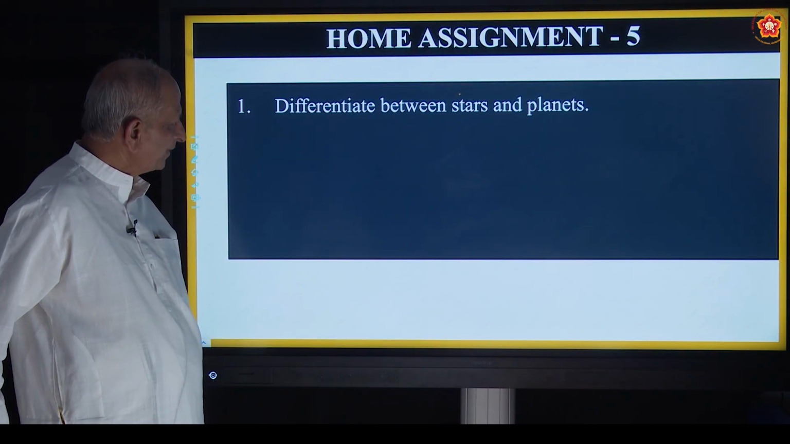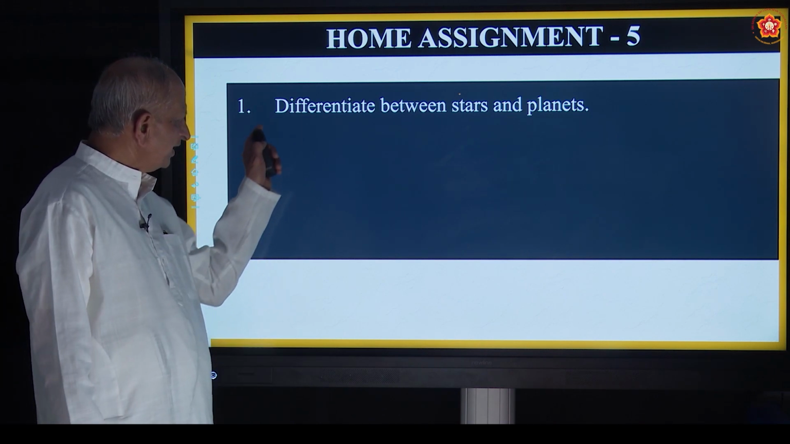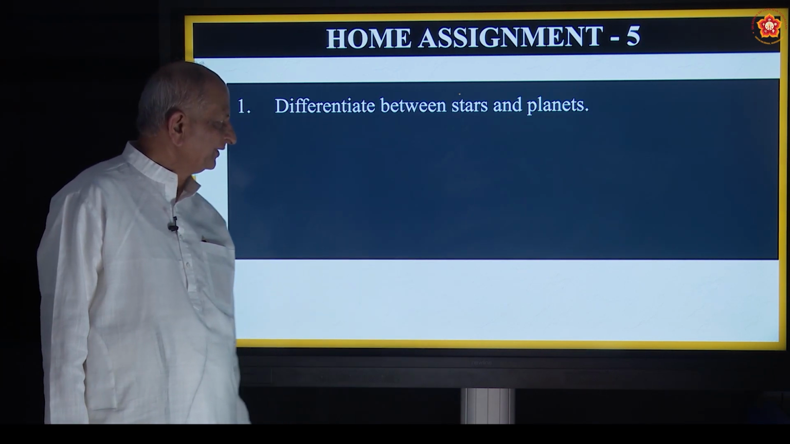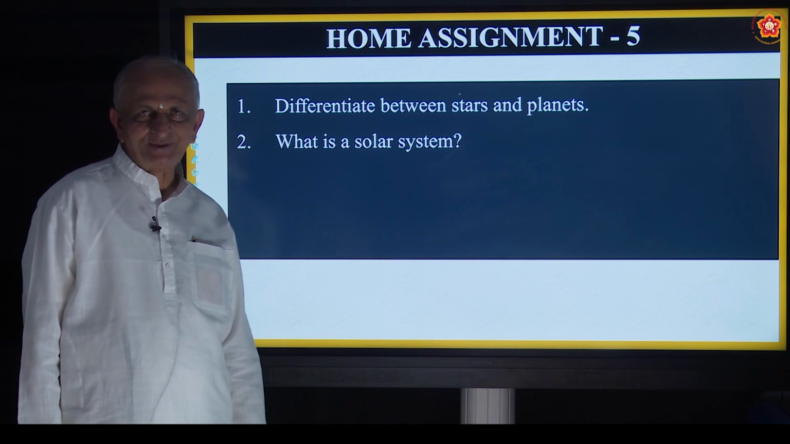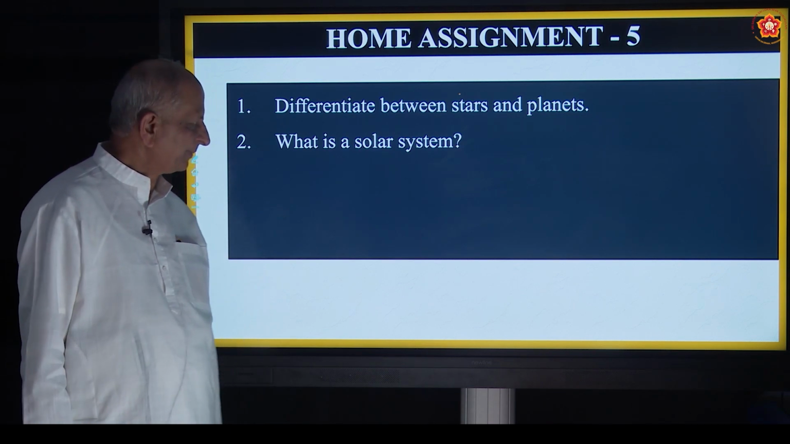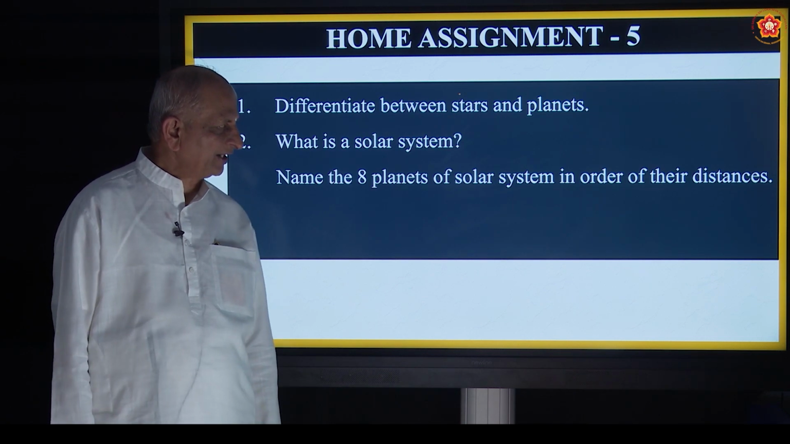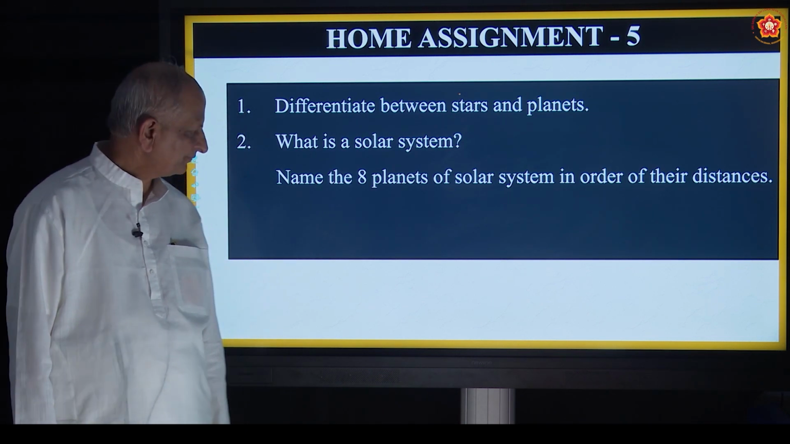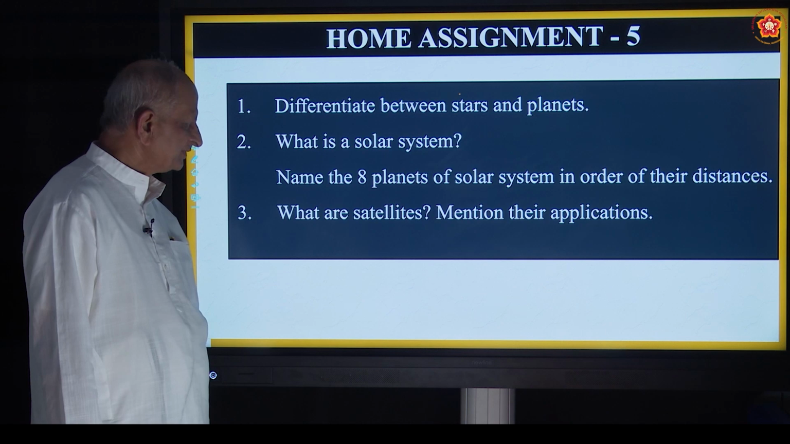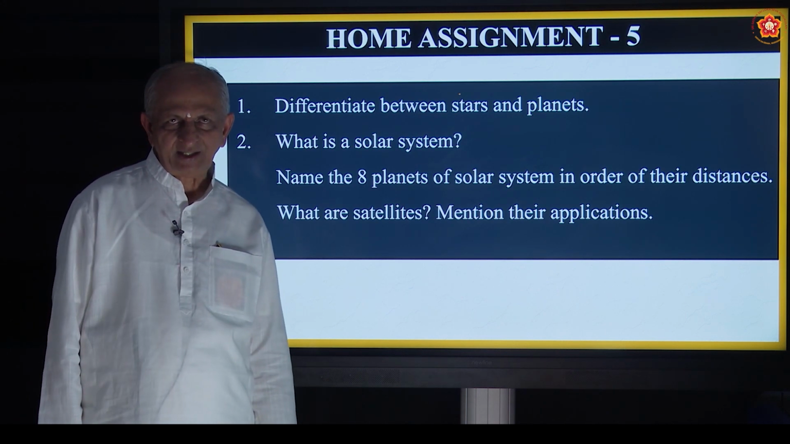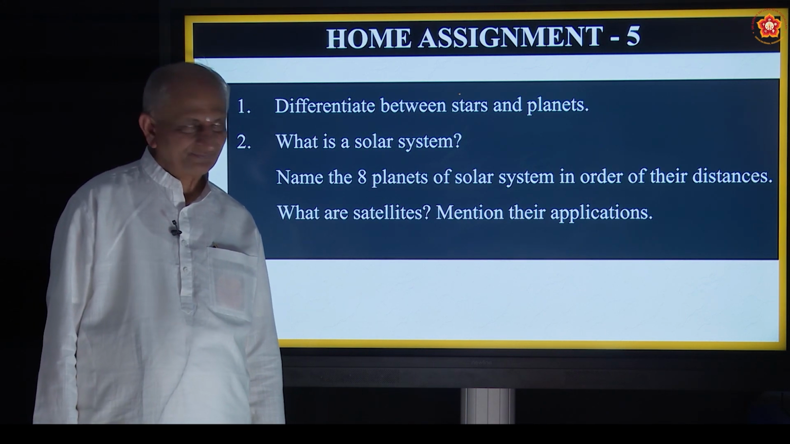Now let us see some home assignment. Differentiate between stars and planets. What is the solar system? Note down. Come on. Name the 8 planets of the solar system in order of their distances. What are satellites? Mention their applications.